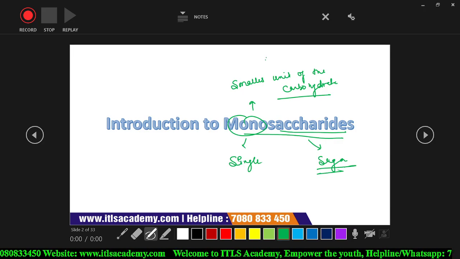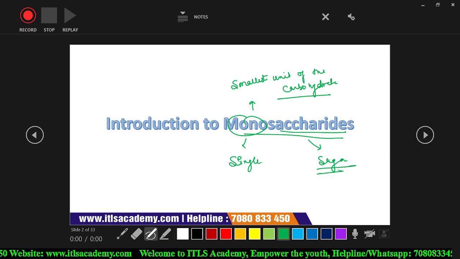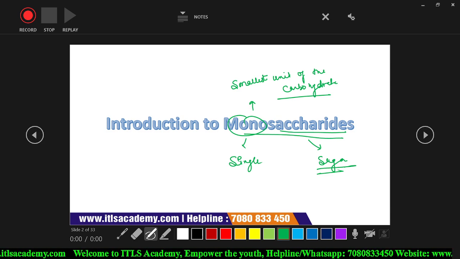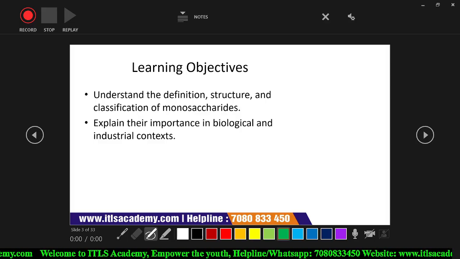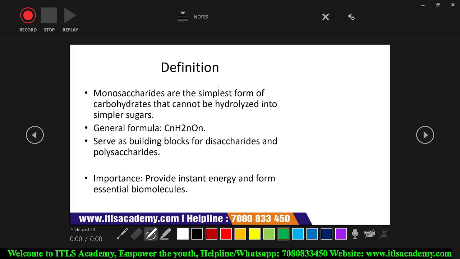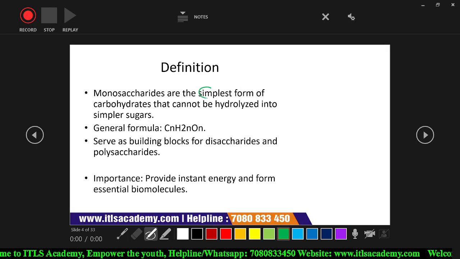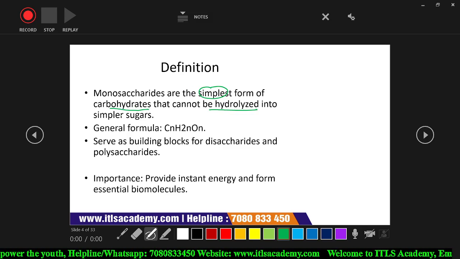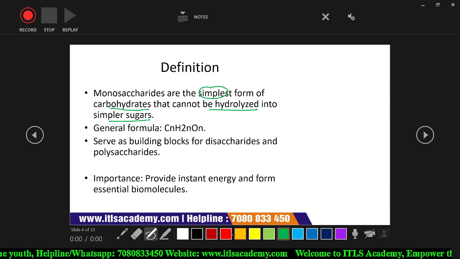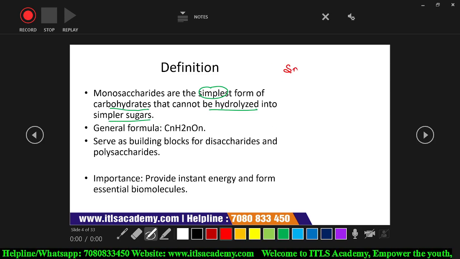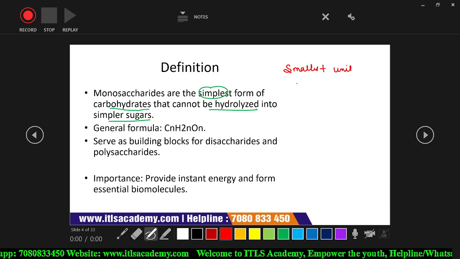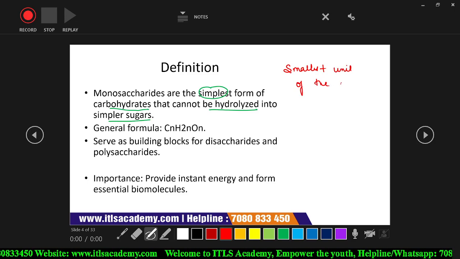So it is the smallest unit of the carbohydrate which cannot be hydrolyzed. That is known as a monosaccharide. Monosaccharide is basically the simplest form of the carbohydrate, and it cannot be hydrolyzed into simpler sugar because it is the smallest unit of the carbohydrate.